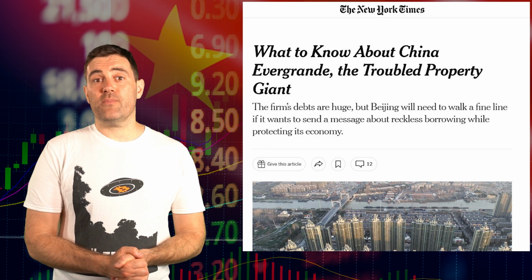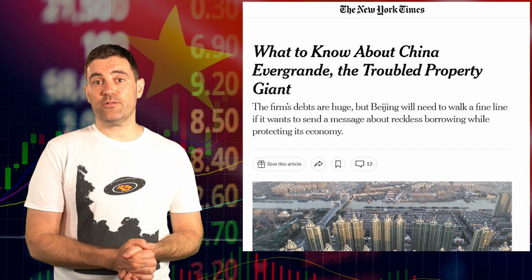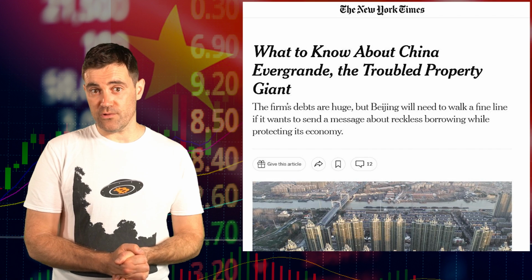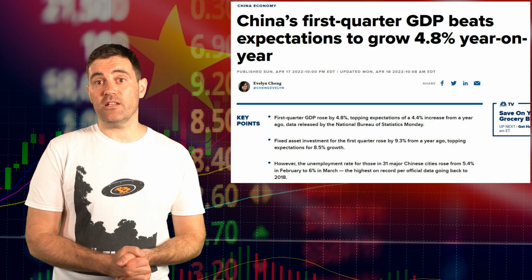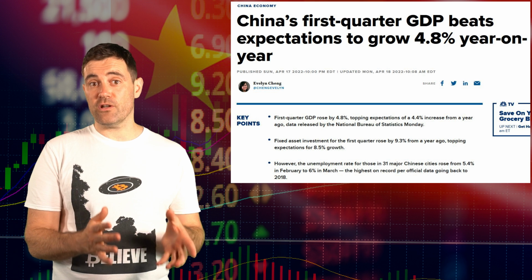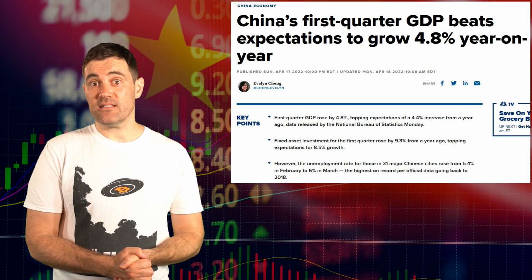Given that construction makes up such a large percentage of the GDP numbers, one would have to expect a retracement of some sort. But then again, given recent experience with China's miraculous growth, even during the lockdowns, one has to ask whether it will find a way to keep growing.